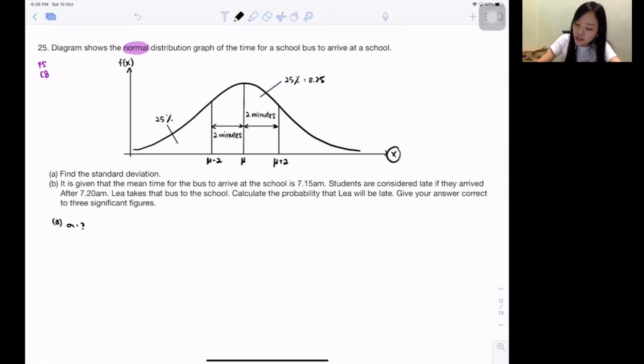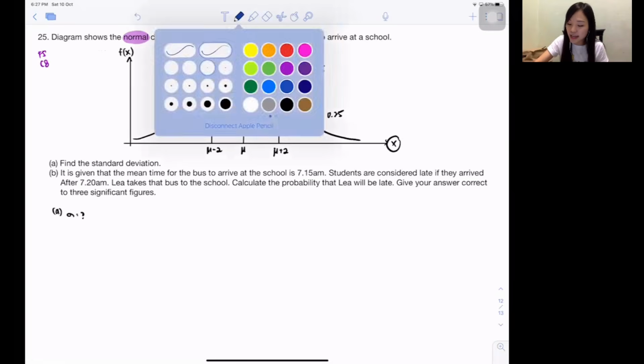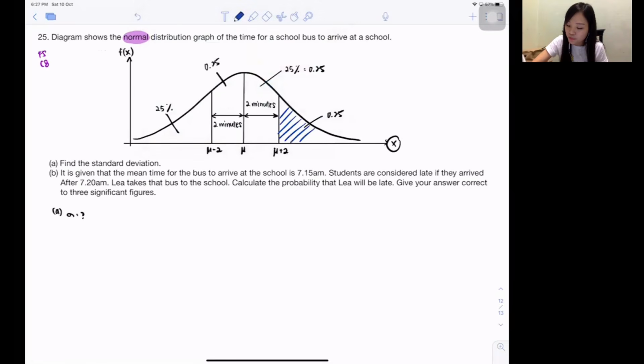Correct? Do you guys realize this one, they say the probability is 0.25? So quite obvious, a bell shape is balanced. So if this is 0.25, isn't it this one is 0.25 as well? So they also say this one is 0.25, isn't it this one also 0.25? So every single probability you guys have. And I already said, always write probability, always write corner, leg of mountain, because your table only supports leg of mountain, right? So let's say I write this one out.